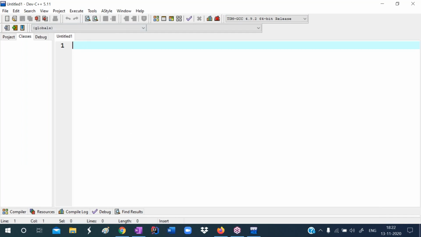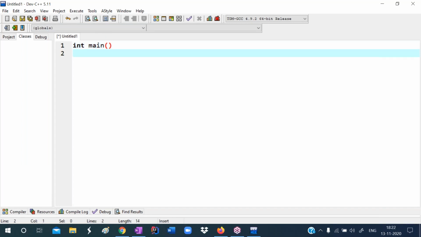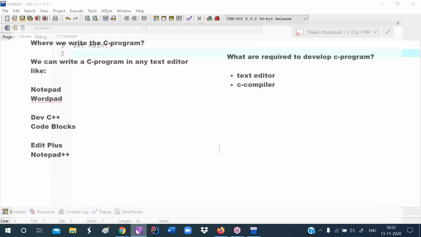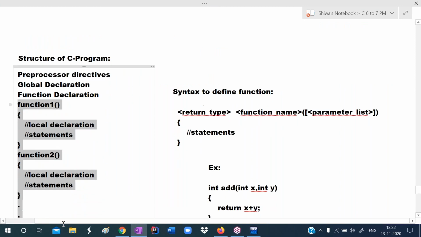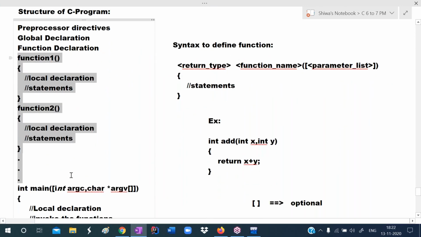Carefully, here. Just now I told you that we write int main. Writing all these other functions is optional. If required, we define the functions. I explained the complete structure of a C program earlier, so writing these many functions is optional.